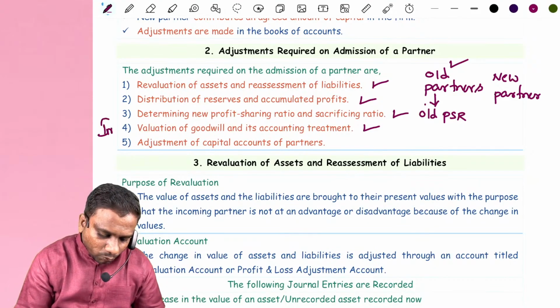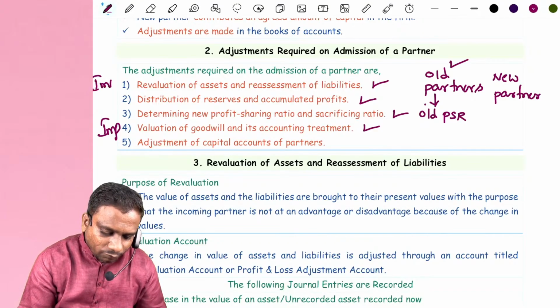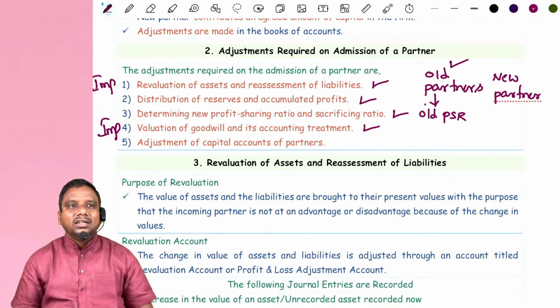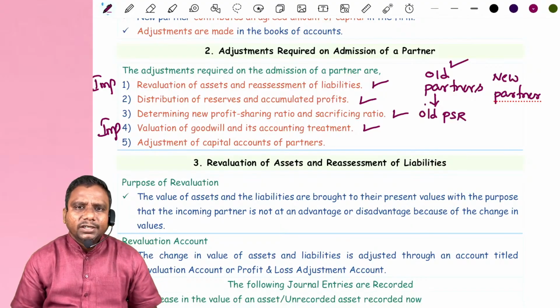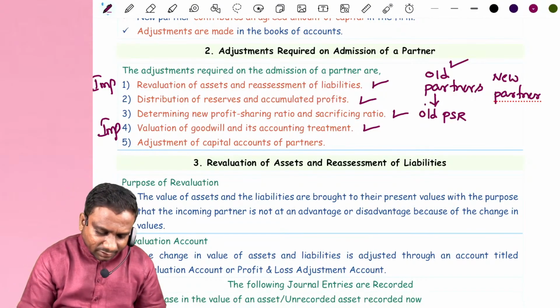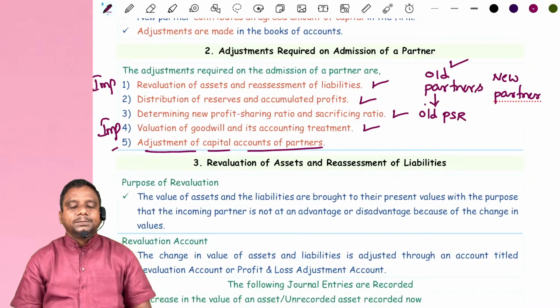If you do goodwill adjustment and revaluation of assets and liabilities adjustment, then 60 to 70% of the problem is completed. Is it clear? Next, the last adjustment: adjustment of capital accounts of partners.